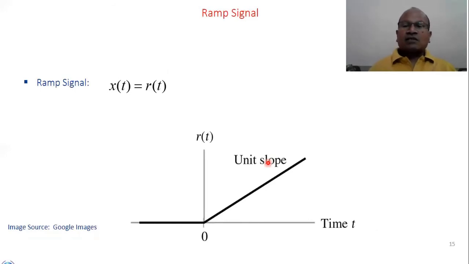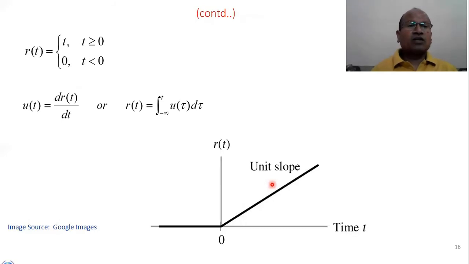Similarly, the next signal is the ramp signal, which is written as x(t) equal to r(t). Ramp means slope, and when we write the value of slope as 1, it becomes unit slope. So there is a slope, and the signal is called a ramp signal. How can we express it mathematically? The signal is equal to t when t is greater than or equal to 0, and it is 0 when t is less than 0. It means for all positive values of t, the signal is t.